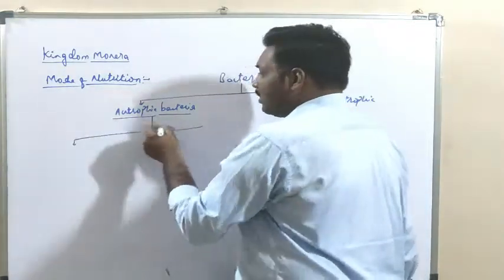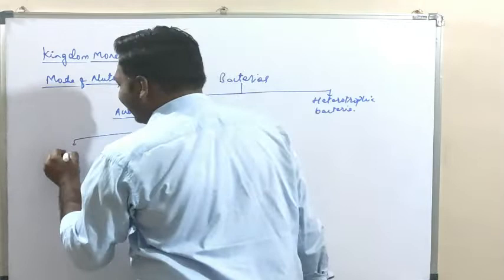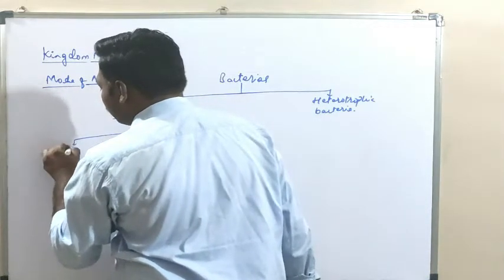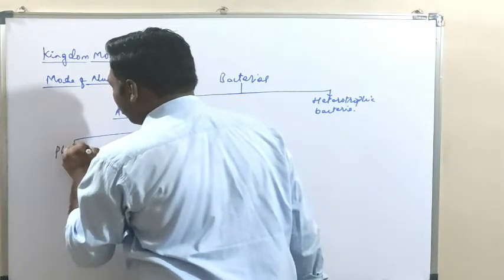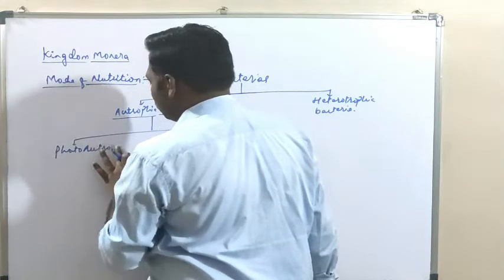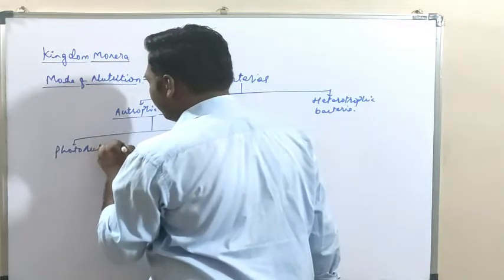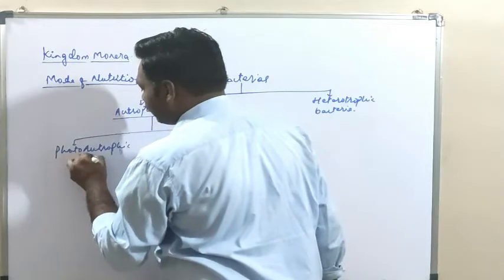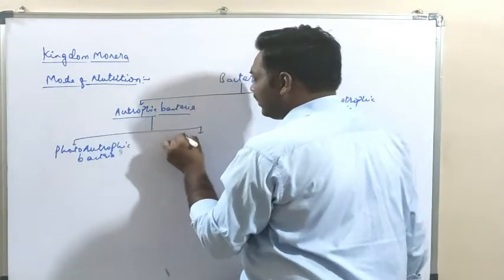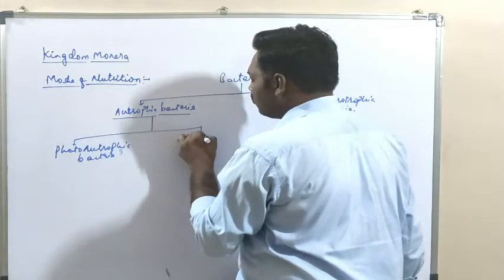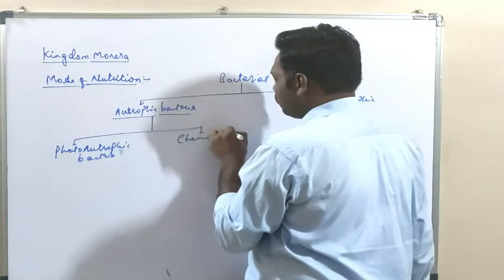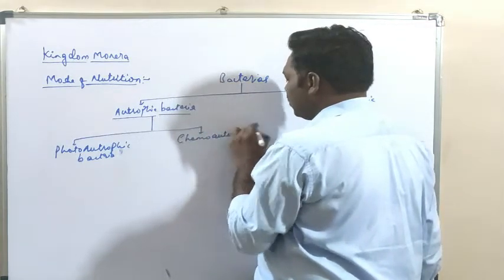So autotrophic bacteria are further divided into the photoautotropic bacteria and chemoautotropic bacteria.